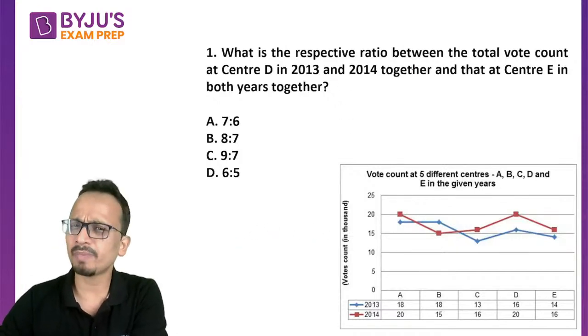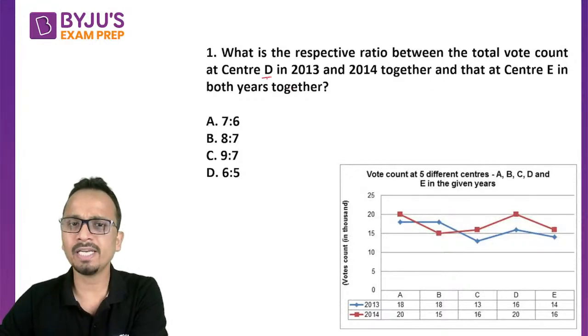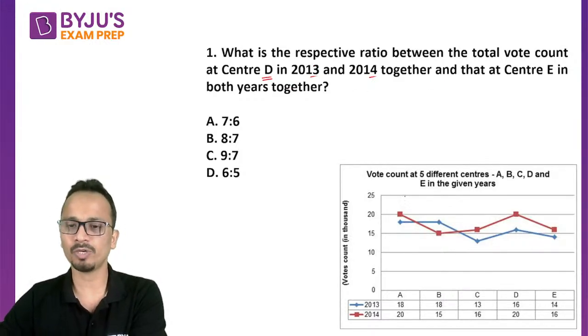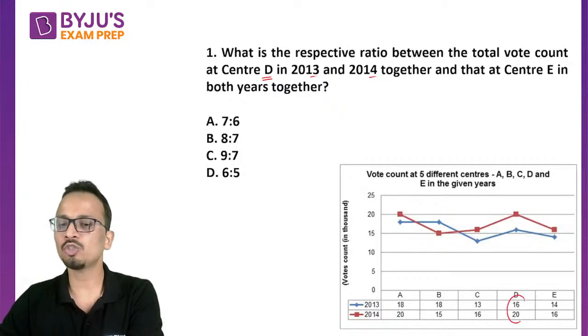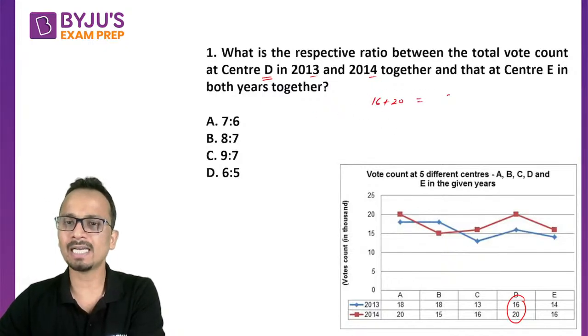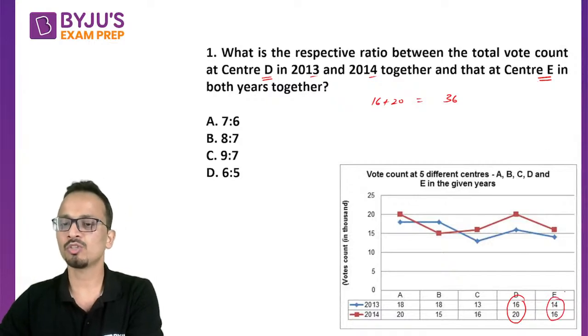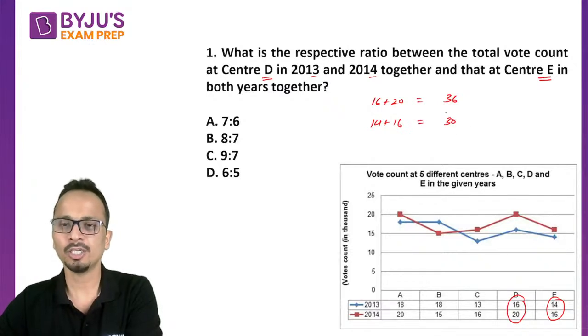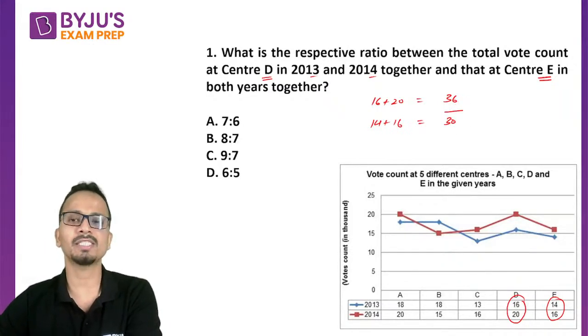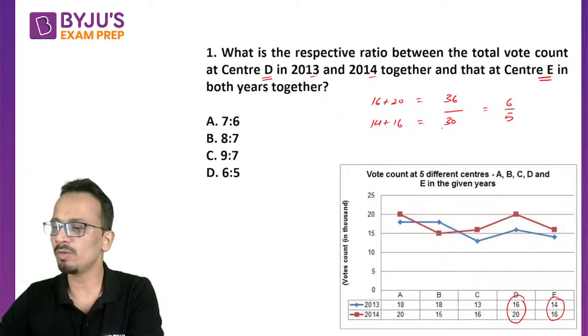Now we need to find out the respective ratio between the total vote count for center D in the year 2013 and 2014. So for center D in the year 2013 and 2014, the sum will be 16 plus 20, that is 36. Now we have to find the ratio of this number with the total vote count for center E again in both the years. So for center E it is 14 plus 16 and that is 30. So we have to find the ratio of these two numbers, 36 and 30. So the respective ratio will be 6 upon 5 and that will be the correct answer.